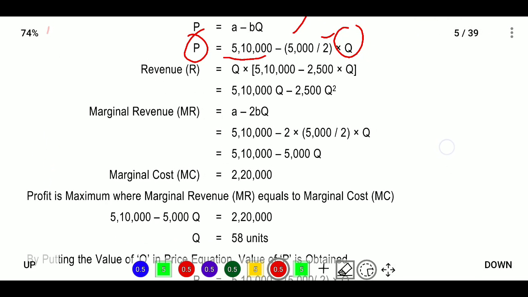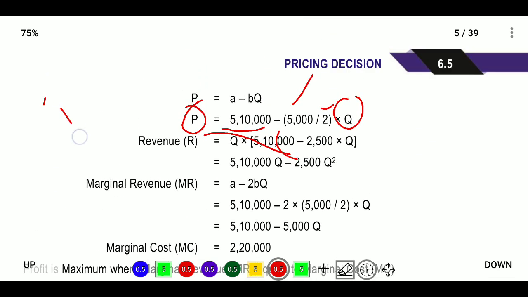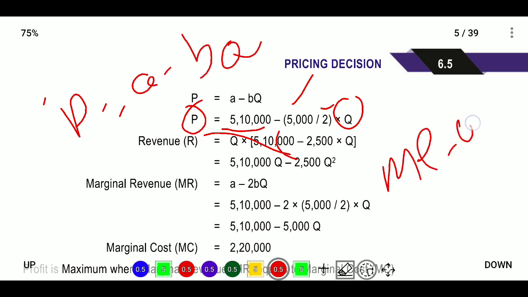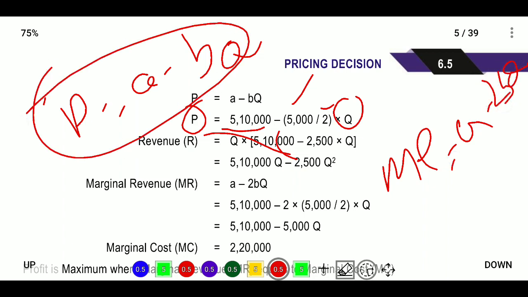Revenue was irrelevant here at first. The marginal revenue formula will be A minus 2BQ. If you want price, it will be A minus BQ, but if you want marginal revenue, it will be A minus 2BQ.